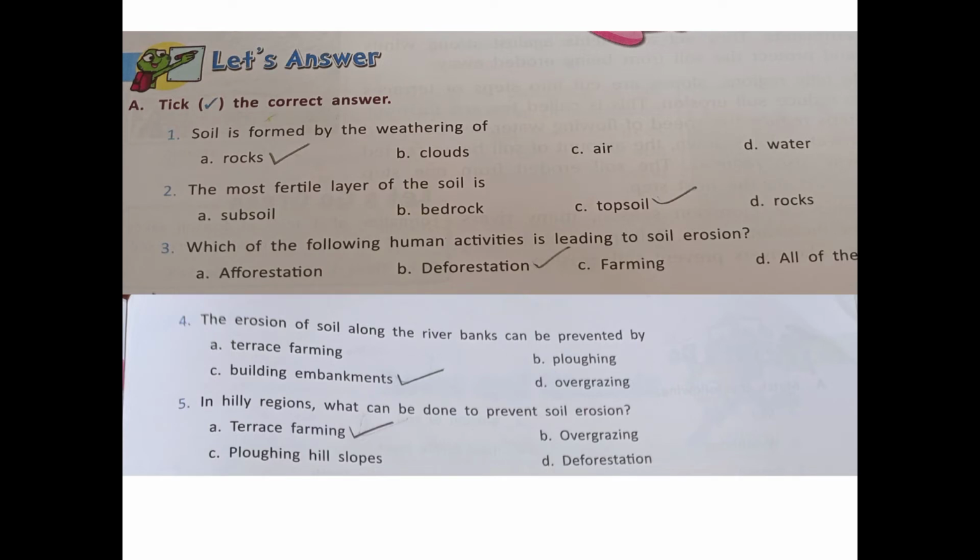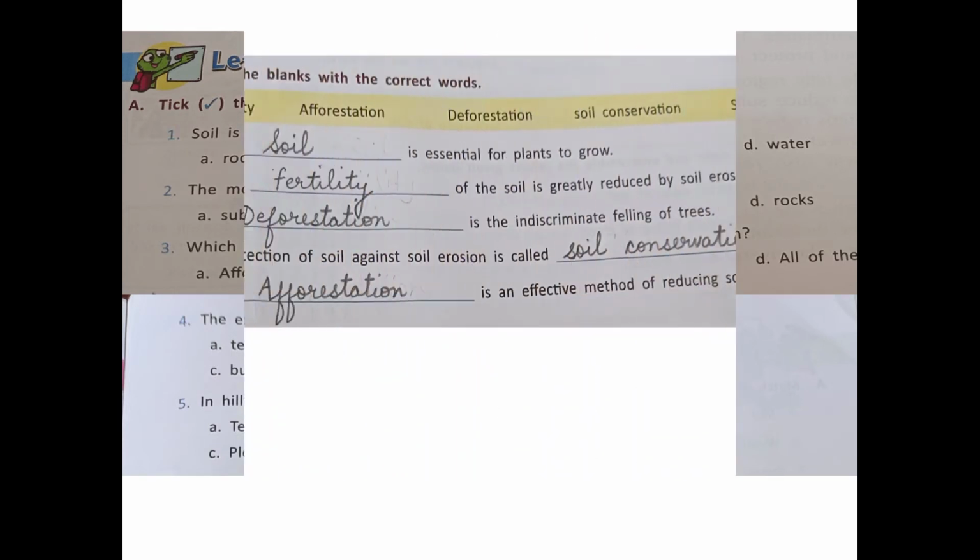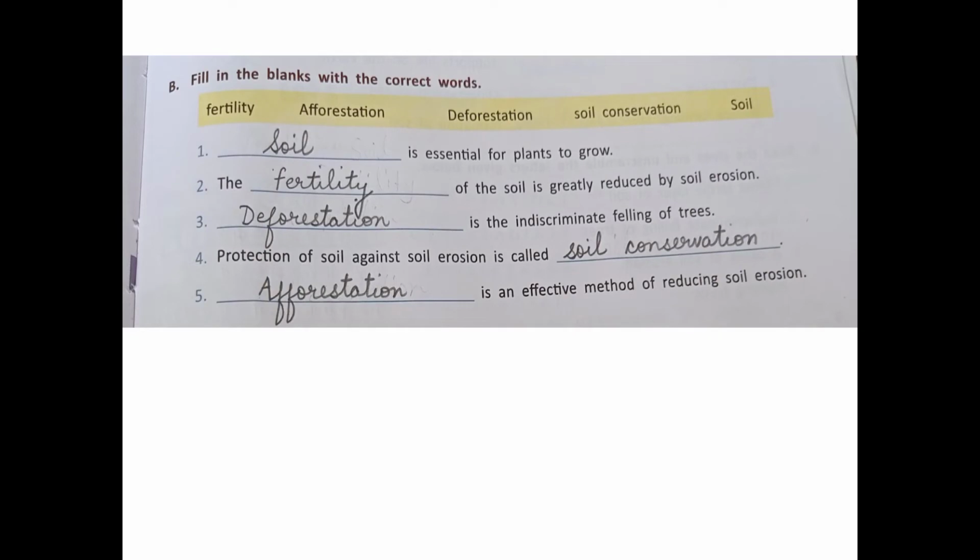Next exercise, that is exercise B. Fill in the blanks with the correct words. Here is the help box given. There are some words in it. You have to fill the blanks with the correct one of these words. Number 1, dash is essential for plants to grow. Answer is soil, S-O-I-L, soil. Soil is essential for plants to grow.